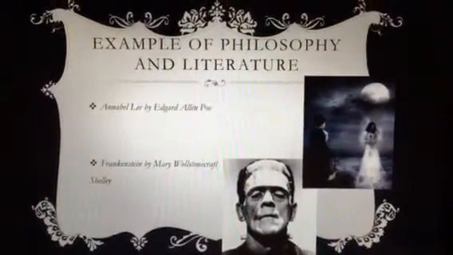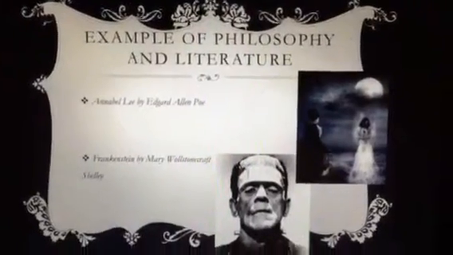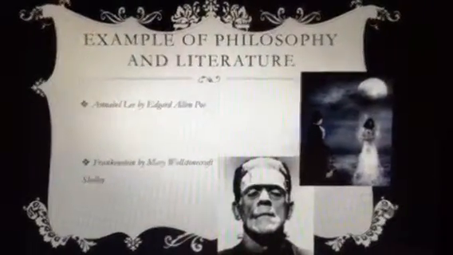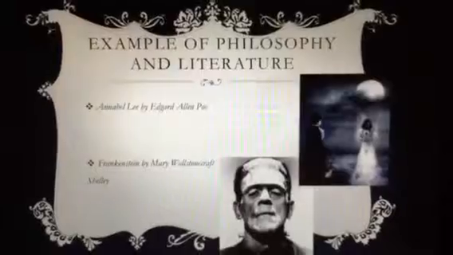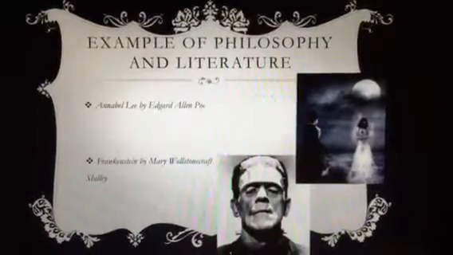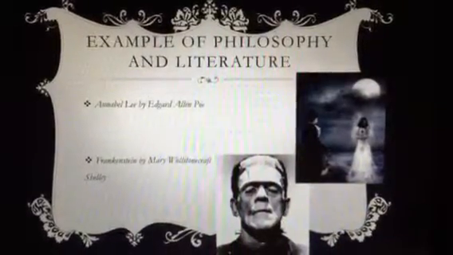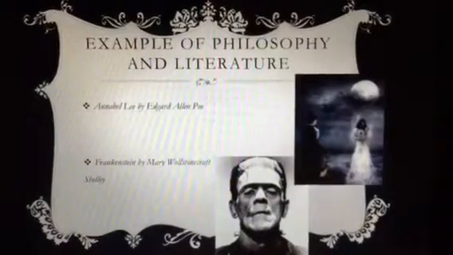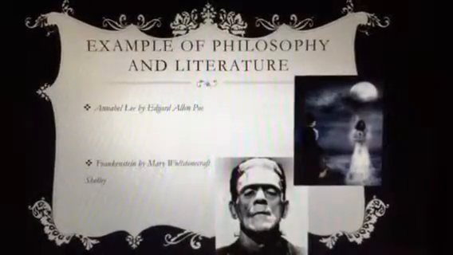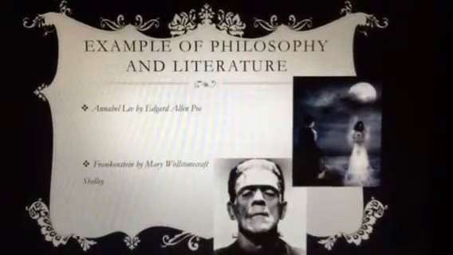To understand how Romanticism is in philosophy and literature, I've brought up two examples. The first one is Annabel Lee by Edgar Allan Poe, which is a poem. And this is a poem that is about a beautiful, painful memory. The speaker is reminiscing on his lost love, Annabel Lee.